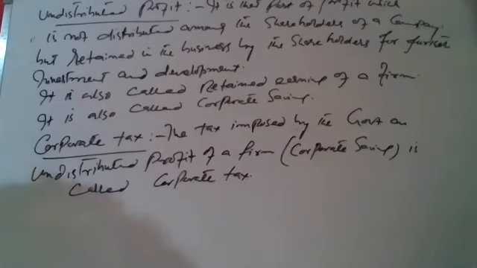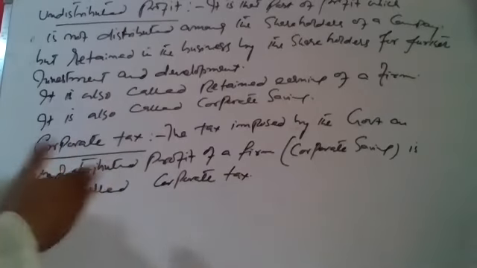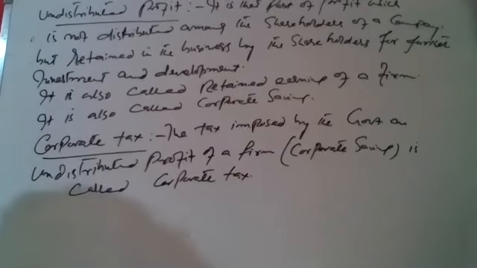The distributed profit is that part of profit which is distributed among the shareholders of the company, and the undistributed profit is that part of profit which is retained in the firm, not distributed among the shareholders, but kept in the firm for future development and future use, or for future investment, or to use for emergency and contingent expenses.